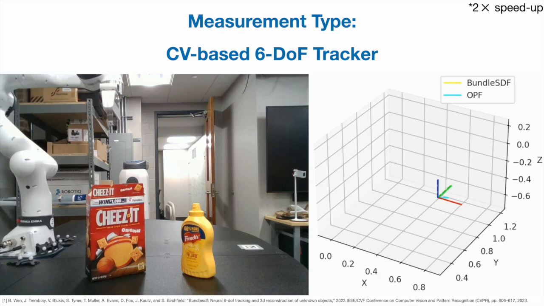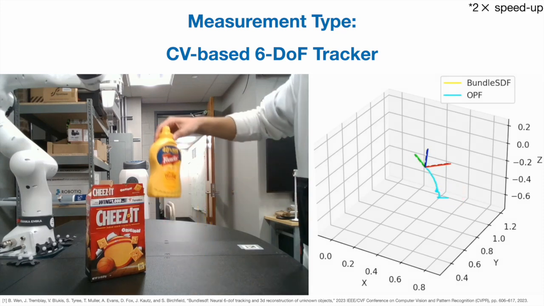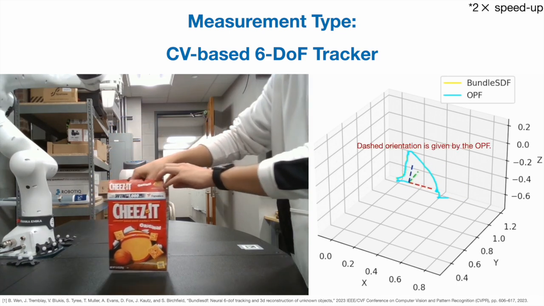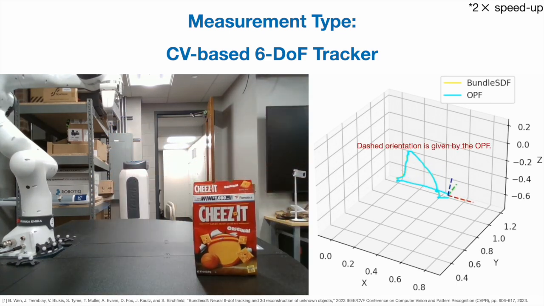Finally, OPF can be applied to CV-based 6DOF trackers. Here, BundleSDF is chosen as the 6DOF tracker. When the mustard is put into the box, BundleSDF throws an error and stops running, while with OPF, it can identify that the mustard is put inside the box and moving along with it.